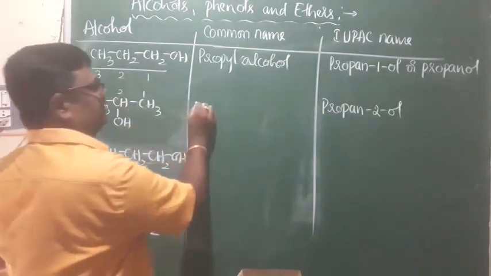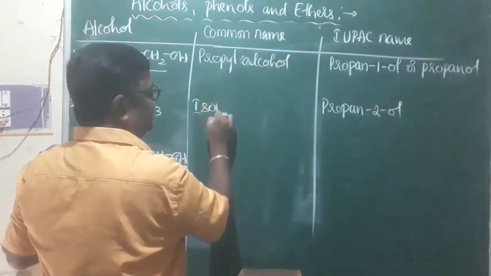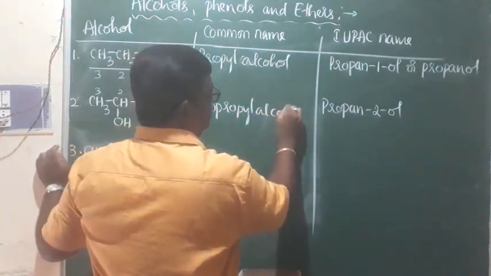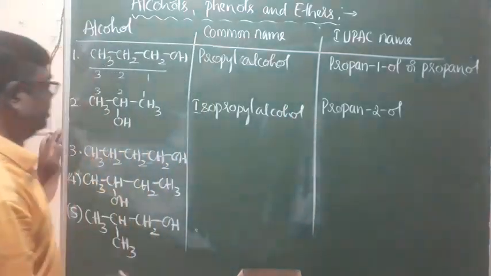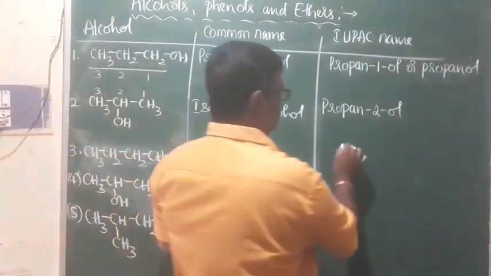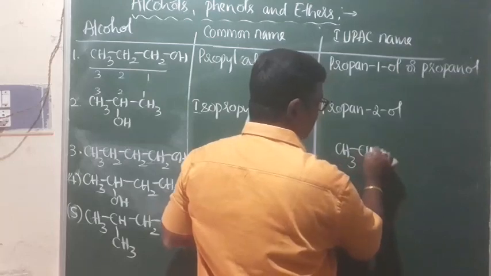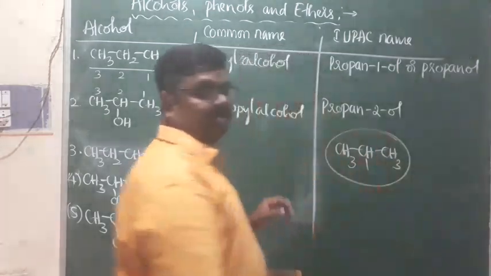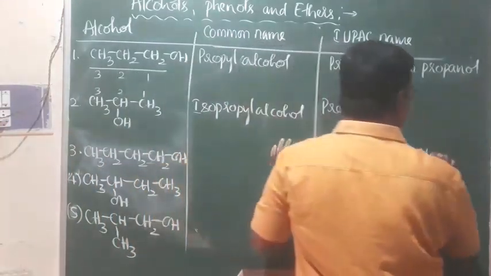In the common system, it is named isopropyl alcohol, because we find CH3, CH3 groups here, and this is the isopropyl group.